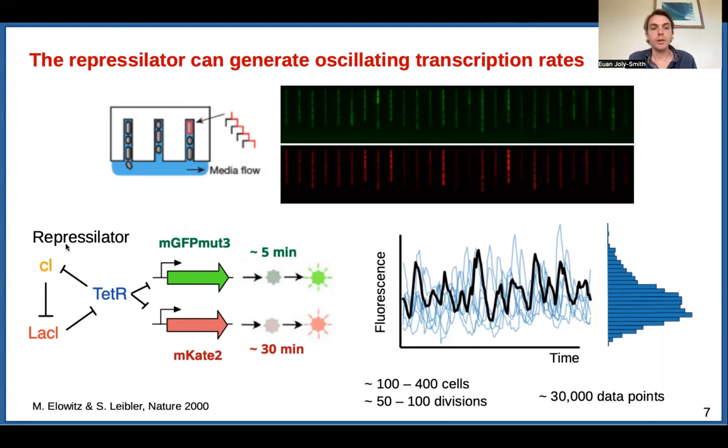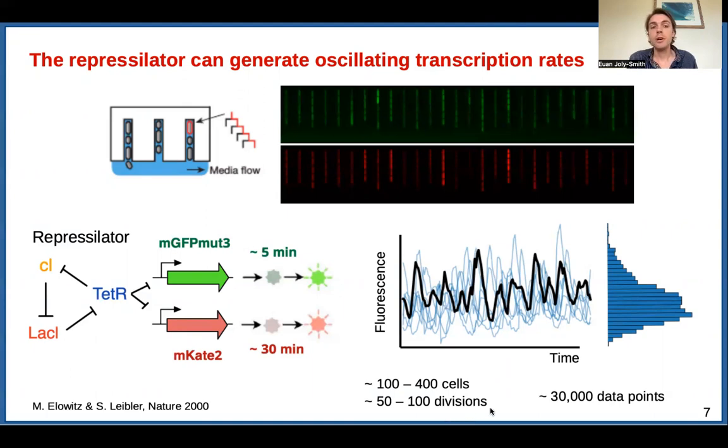Then we took the repressilator, a synthetic oscillator made up of three proteins that repress each other, and we hooked it up to two fluorescent proteins, one with a fast maturation time and one with a slow maturation time. So they're both being repressed by TetR. They have the same promoter. The reason why we chose this setup is because we can use the time series data as a control to see that there are oscillations, right?